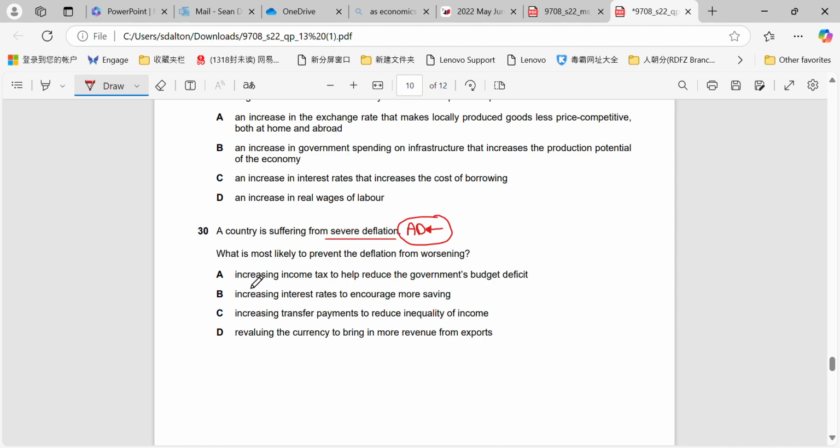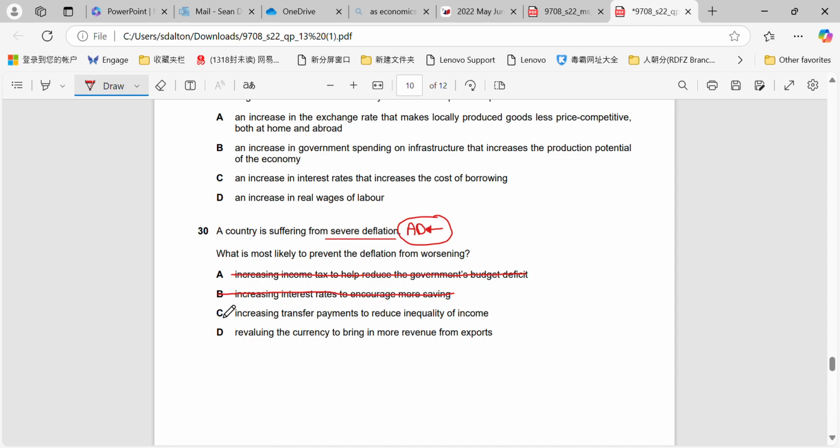Increasing income tax. So it's not going to be that, obviously, because if we increase income tax to help reduce the government's budget deficit, increasing income tax will not help us to increase expenditure. It's a contractionary fiscal policy designed to continue to move AD to the left. The same with increasing interest rates, contractionary monetary policy, again designed to have AD moving left.